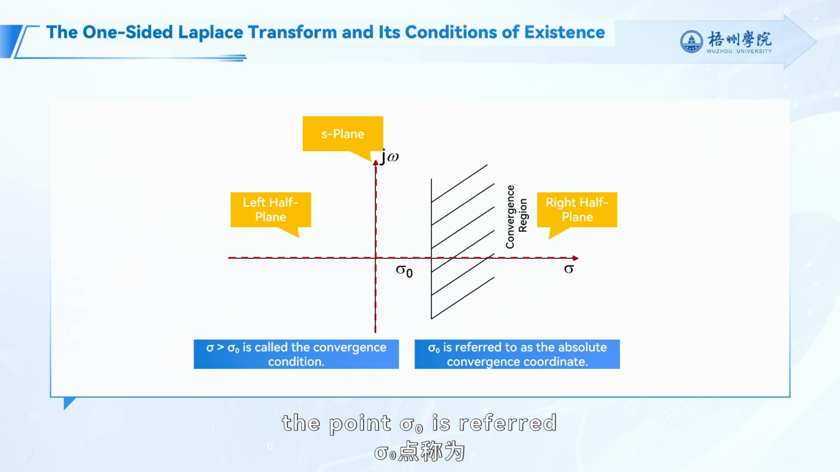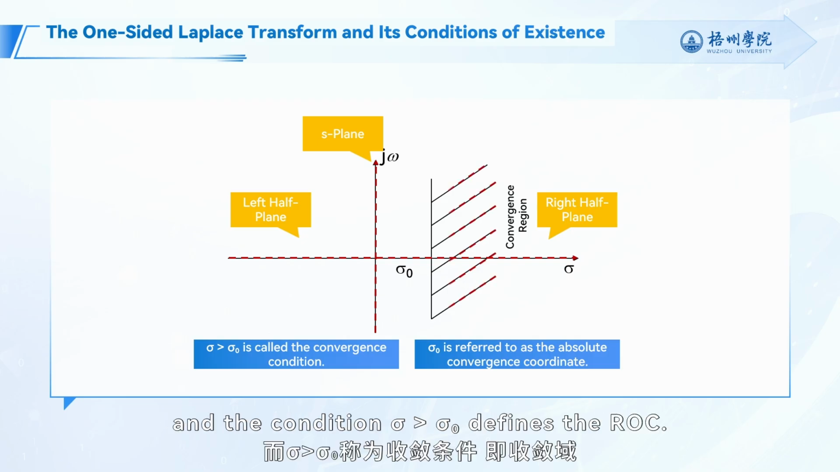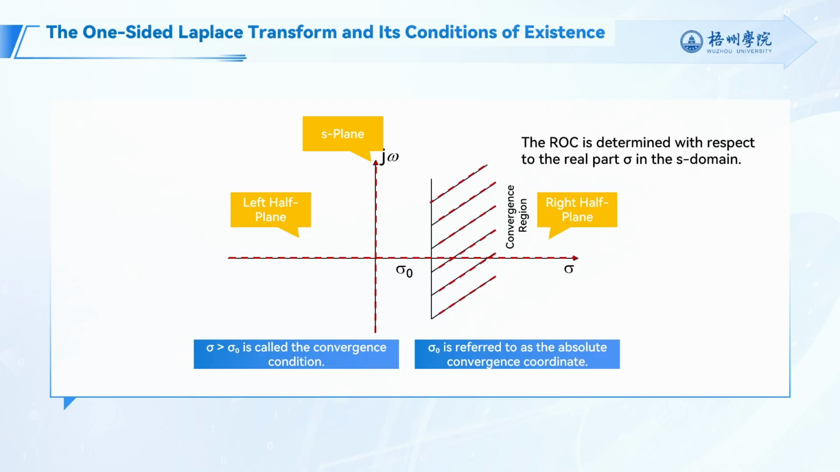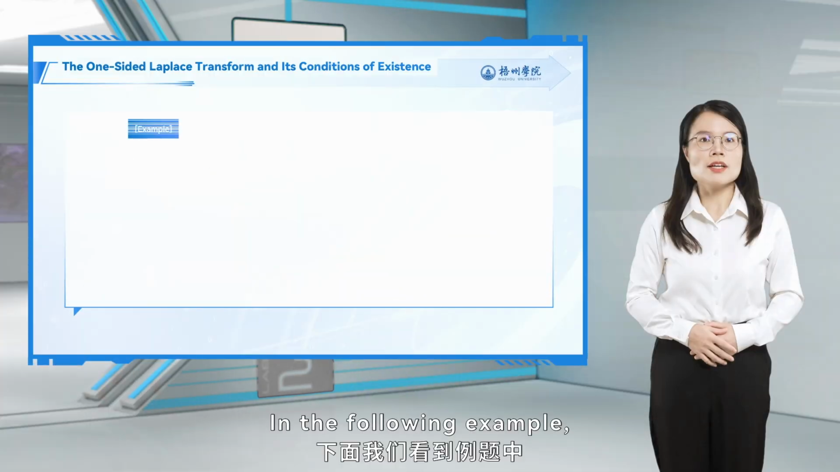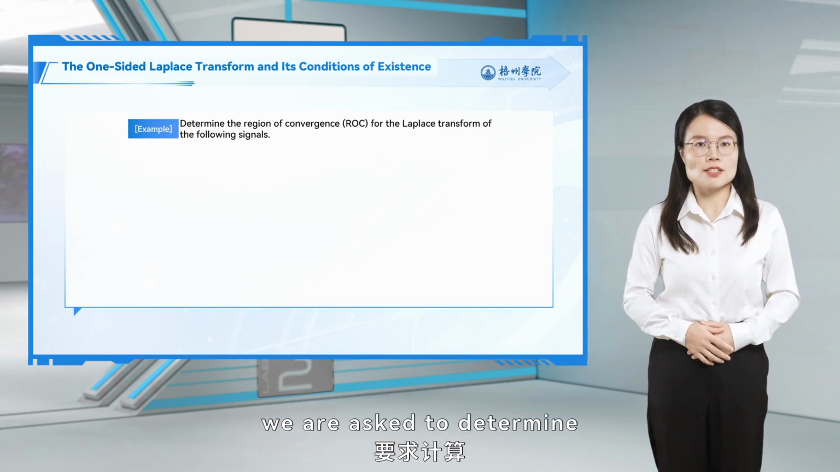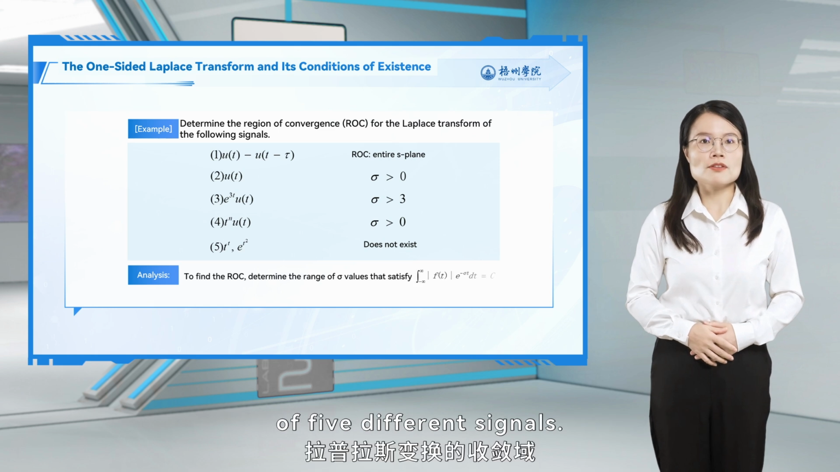The point sigma 0 is referred to as the absolute convergence coordinate, and the condition sigma greater than sigma 0 defines the ROC. Thus, the ROC is determined with respect to the real part sigma in the S domain. In the following example, we are asked to determine the ROC for the Laplace transforms of 5 different signals.